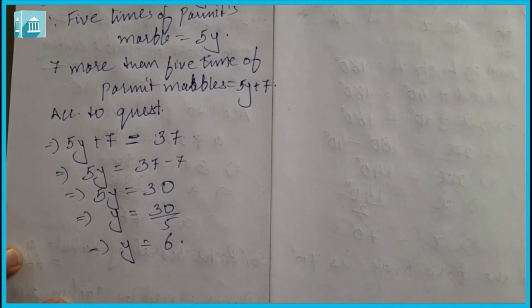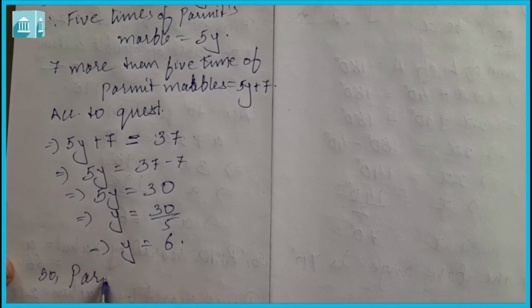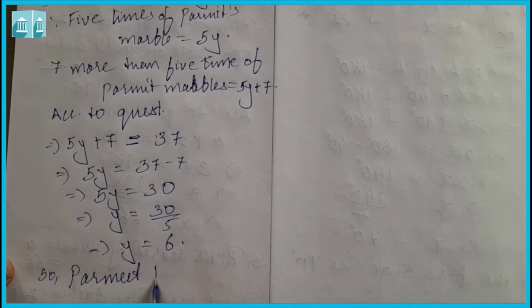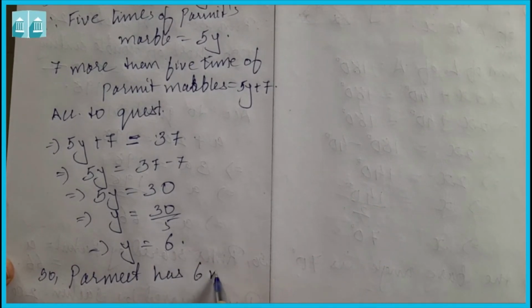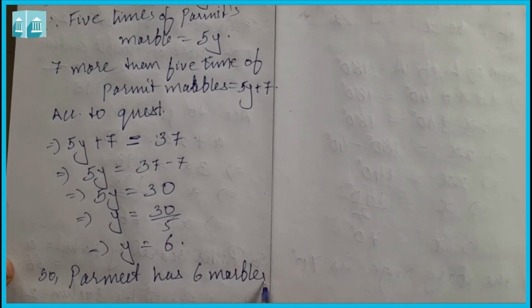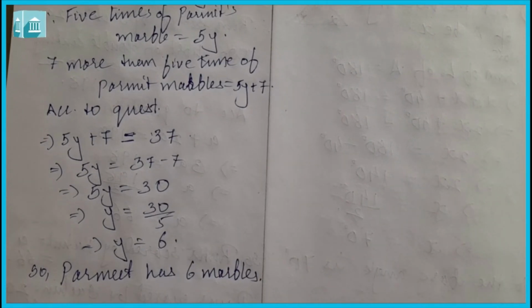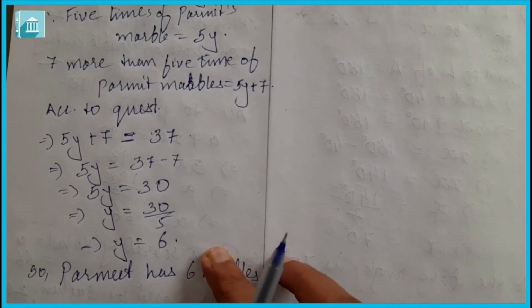So we can say that Parmit has 6 marbles. So in this way we will get the answers also.